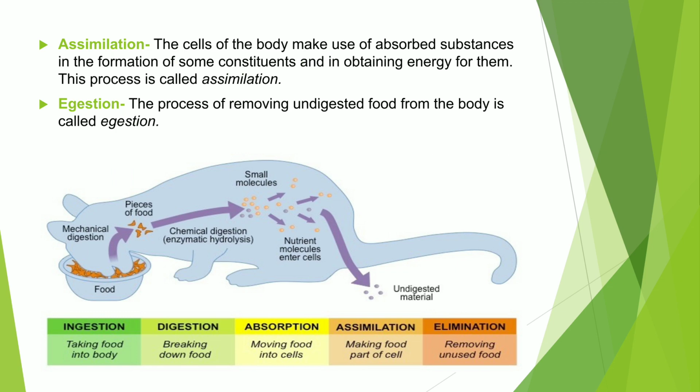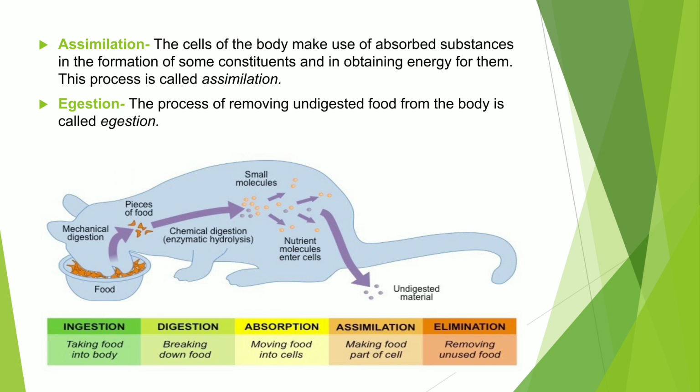Means first of all food gets digested. After digestion food gets absorbed by the body fluids, and these body fluids, especially blood, take the digested nutrients and distribute them to the cells, and in the cells again the nutrients get converted into complex substances. This process is called assimilation.